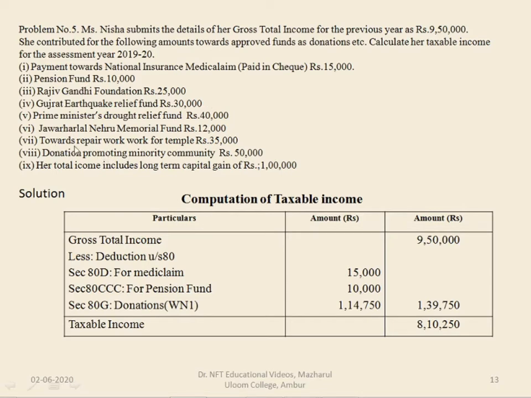Here another two items are given. Towards repair work for temple, it is 35,000. It is with limit donations, subject to a limit of 50%. Again, donation promoting minority community is also a with limit donation with 50% rate of deduction. Here we are given total income which includes long-term capital gain of rupees 1 lakh. Now let us find out the donations and their calculated amounts, which I have given under the working notes.